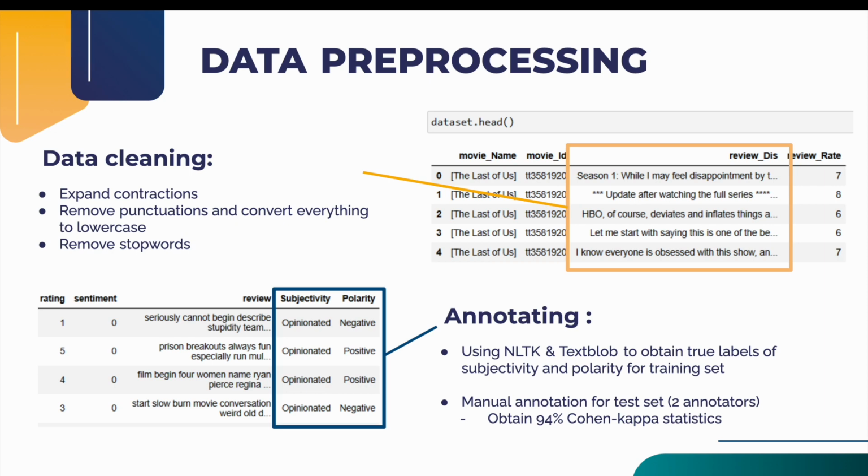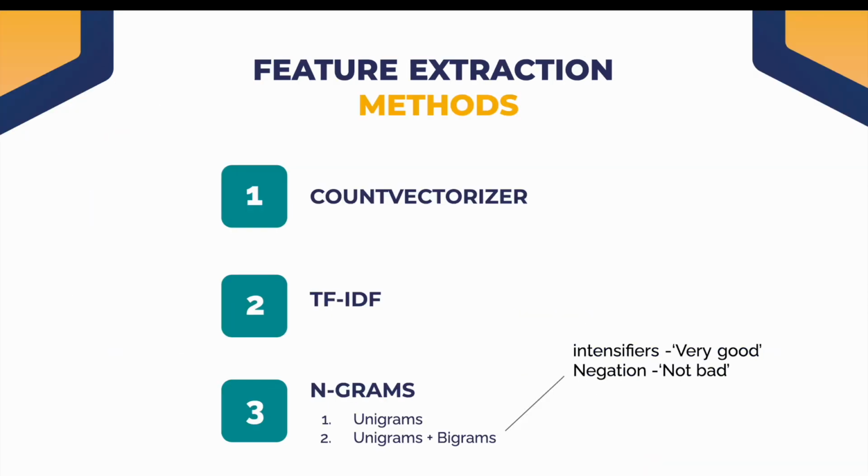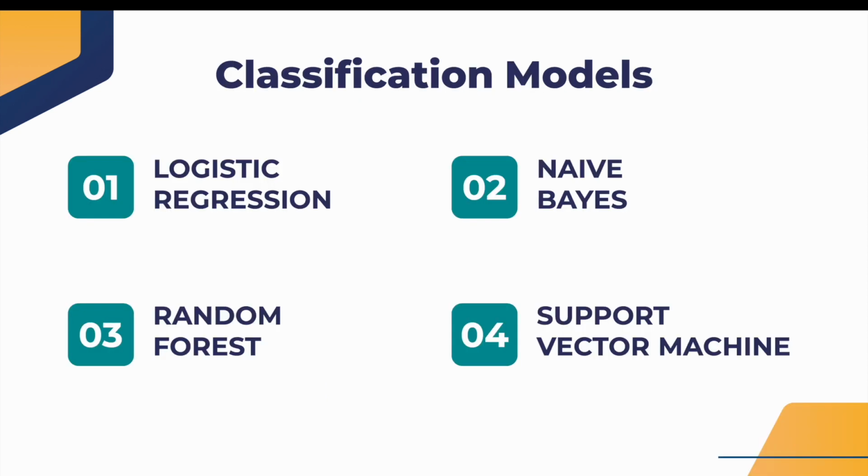Next is the annotating, where we use NLTK and TextBlob to obtain the two labels of subjectivity and polarity, and we also do manual annotation for the test set. For the feature extraction, we use the count vectorizer, TF-IDF, and n-grams, which consist of unigrams and unigrams plus bigrams. And for the classification models, we use logistic regression, naive Bayes, random forest, and support vector machine.